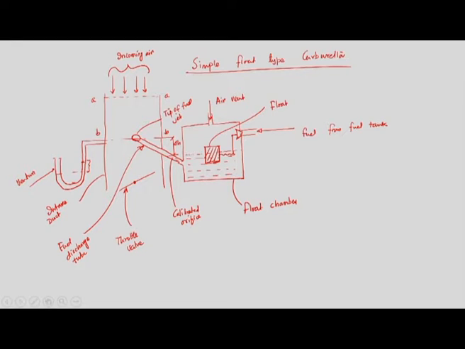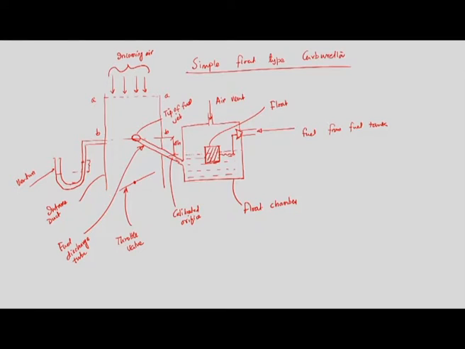So, air is coming from the top through the air duct and intake manifold. If I try to recall what is happening in a spark ignition engine during the intake stroke, the piston is coming from top dead center to bottom dead center. While the piston is moving from top dead center to bottom dead center, the intake valve is open and the exhaust valve is closed. We are creating a pressure difference between the atmospheric pressure and the pressure inside the cylinder.